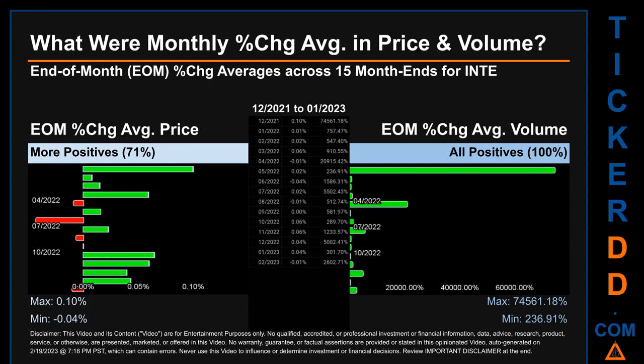Price saw an end-of-month max of 0.10% in average percentage change along with a minimum of -0.04%. For volume, the maximum and the minimum monthly percentage change were respectively 74,561.18% and 236.91%.